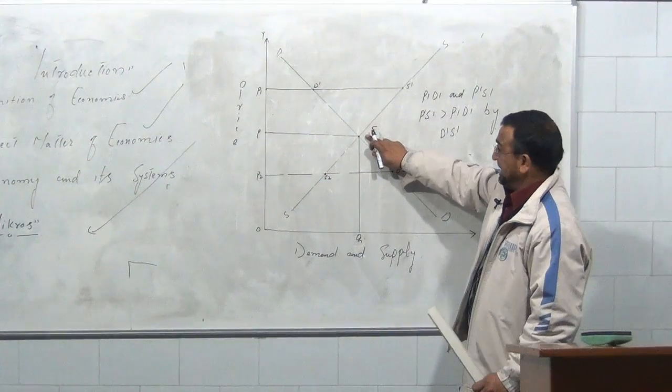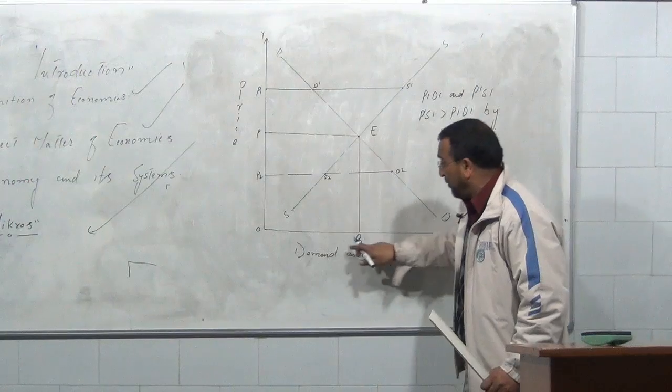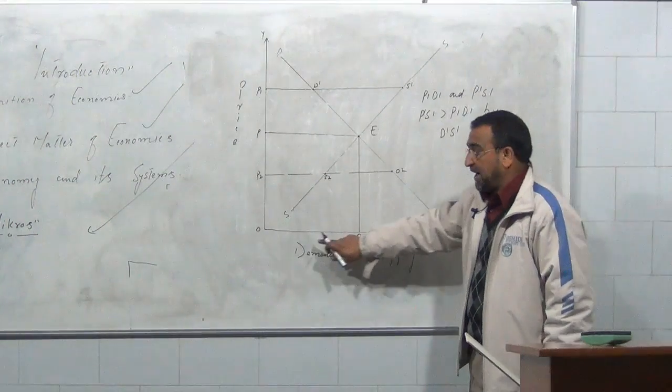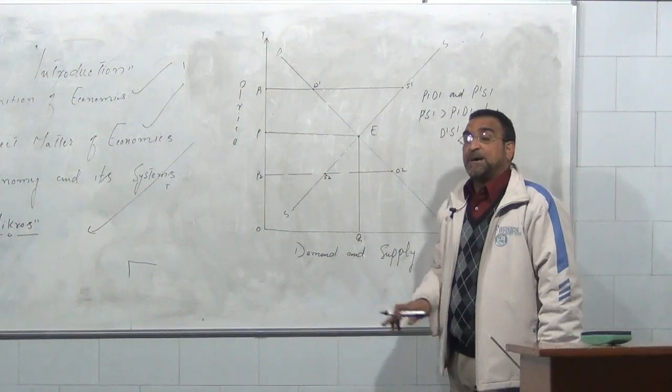This price is known as the equilibrium price. This OQ quantity is known as the equilibrium quantity, because quantity demanded becomes equal to quantity supplied.